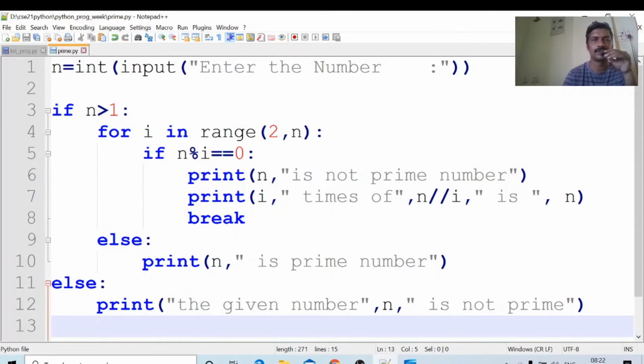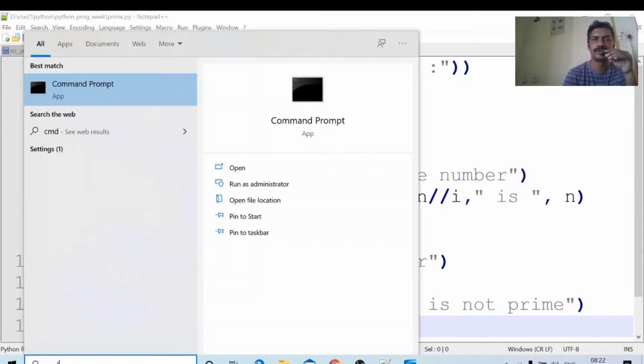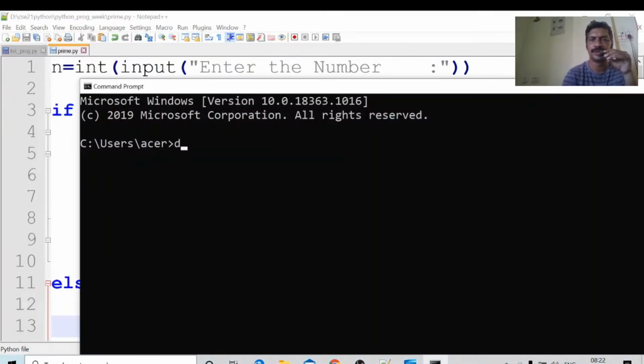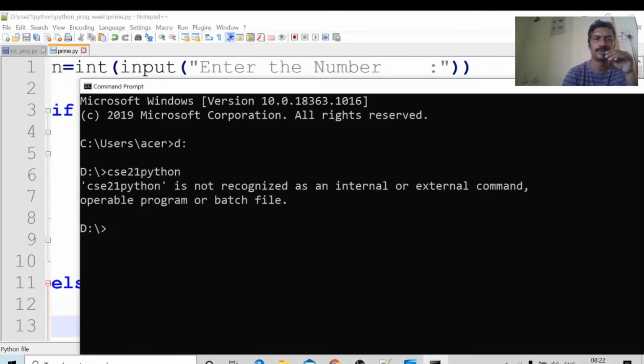Going to the command prompt, cmd, D drive, csc21 python, cd. All these programs are available in the folder. In which folder is this program saved? I am just checking once.